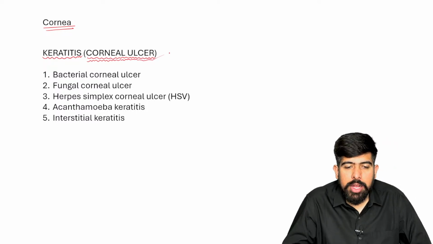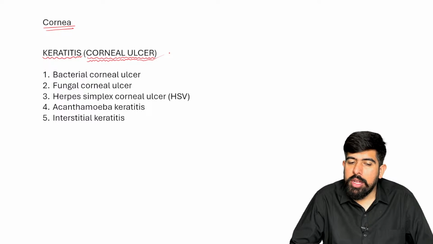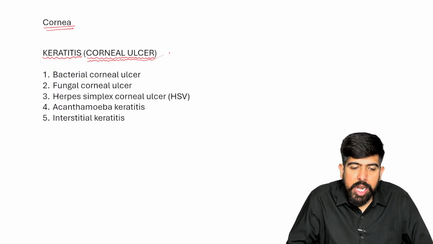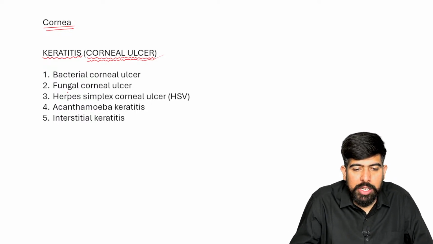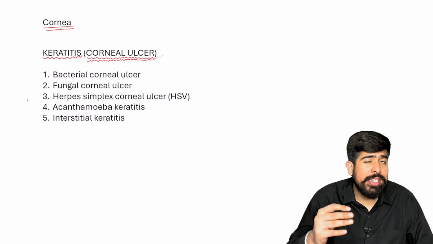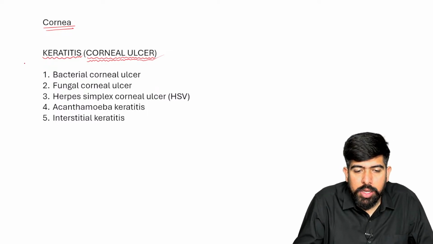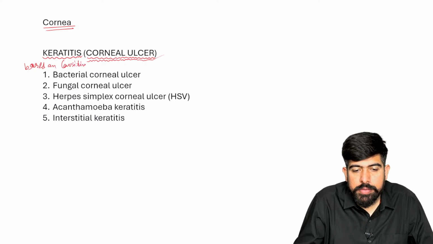Now, we have different types of corneal ulcers. We are starting with the first one, which is bacterial corneal ulcer. This classification of keratitis is based on the causative organism.